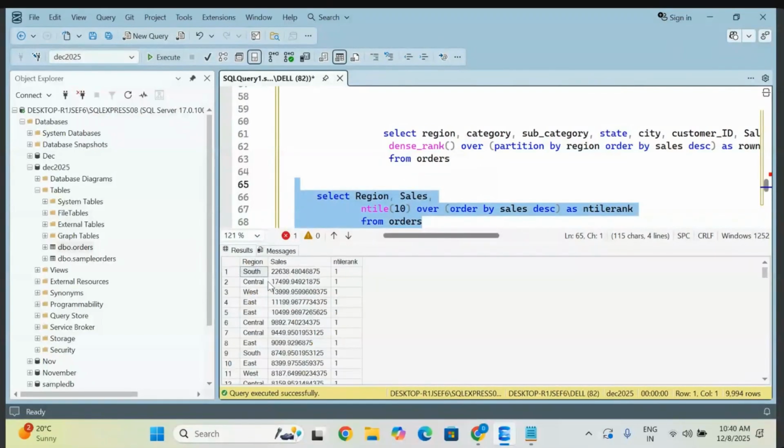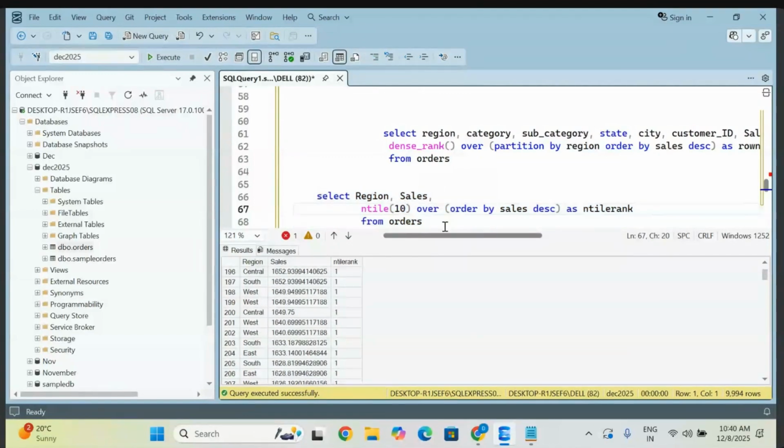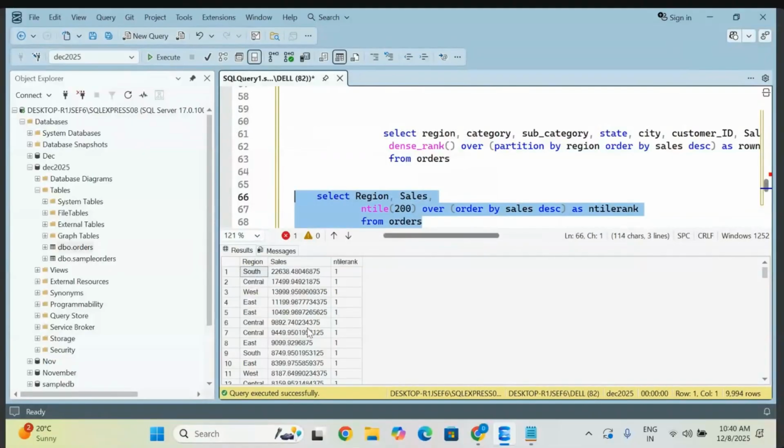Now observe here. It is giving you the first rank to the total 10 groups. It is going to make total items. How many items are there? 9994. So 9994 is divided into 10 groups. This is a very small number because 10,000 records are there. Let me give something like 200 groups I want to make. So total groups I want to make is 200. Go and execute it.